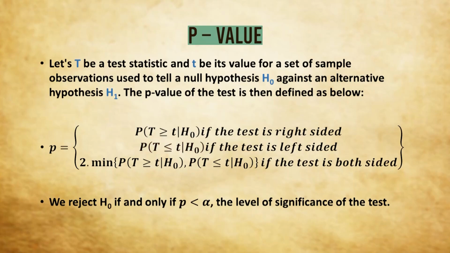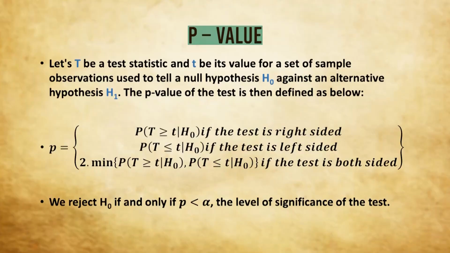For a both-sided test, it is a bit complicated. It is 2 times the minimum of two quantities. The first quantity is the probability that T is greater than or equal to small t given H naught, and the second quantity is the probability that T is less than or equal to small t given H naught. Since it's a both-sided test, we cannot think of the values only on the higher side or only on the lower side. We have to think of values on both sides, and we take the minimum of these two. This will be denoted by small p. We reject H naught when small p is less than alpha, where alpha is the level of significance of the test.